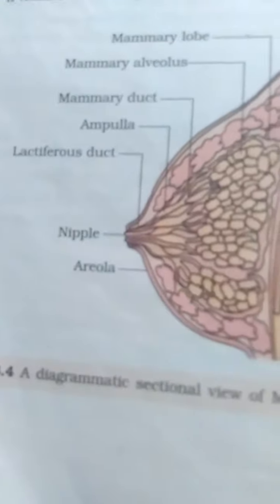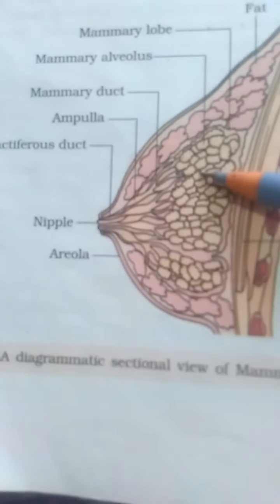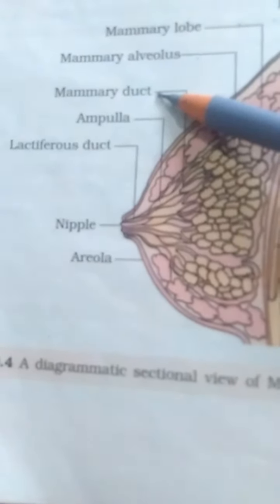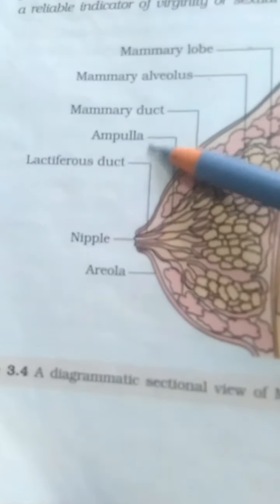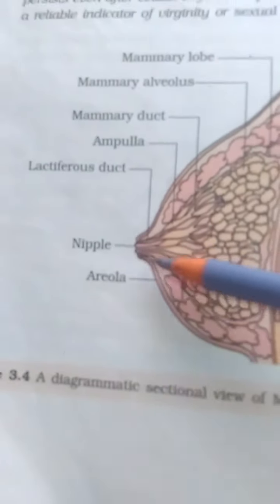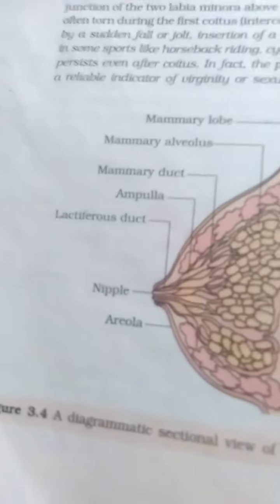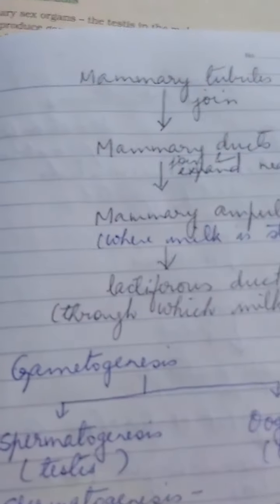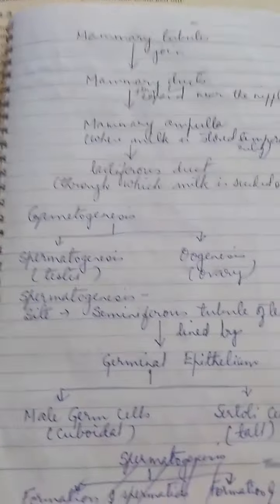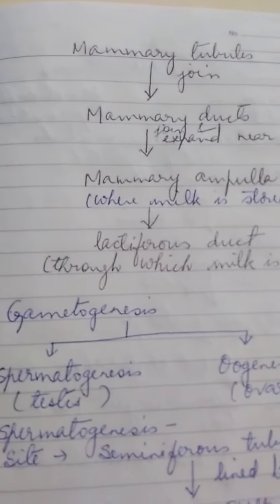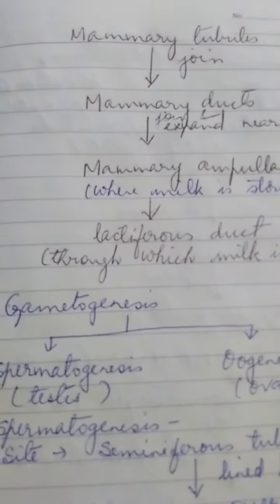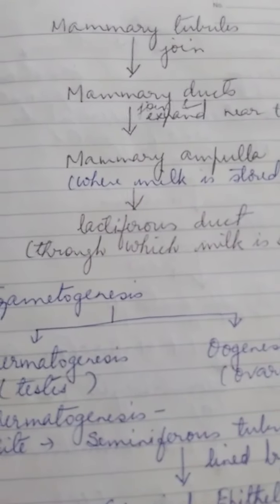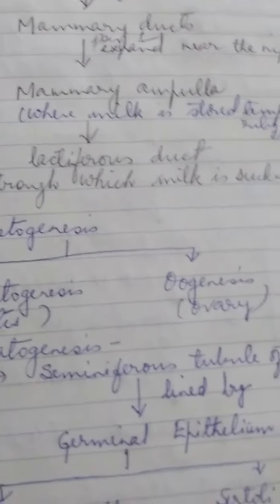That means from the alveoli, milk passes to the mammary tubules. From the mammary tubules, it goes to the mammary duct. From the mammary duct, it goes to the ampulla. From the ampulla, it passes to the lactiferous ducts, and then it opens. From there only the milk is sucked out, right? This breast is called an accessory gland because it is actually helping in the process of reproduction, right? And at the end of this chapter we'll study the hormones which are associated with the development of these mammary glands, right?